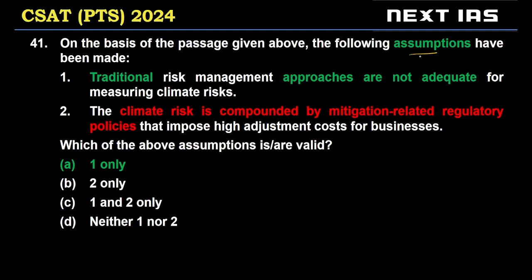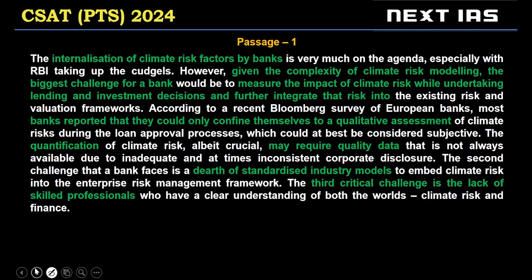Okay, now let's look at assumptions. The first one, traditional risk management approaches are not adequate for measuring climate risk. So we are told in the passage, if you notice, that given the complexity of climate risk modeling and measuring impact, new methodology would be required. This is something that the banks are trying to learn. Also, in this current situation, banks don't have standardized models and they don't have skilled professionals.